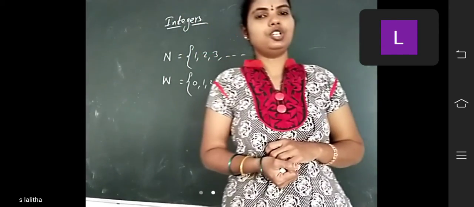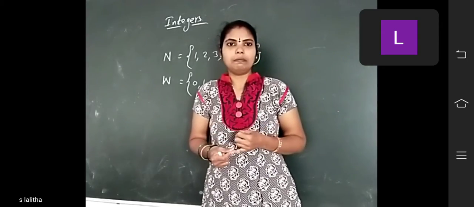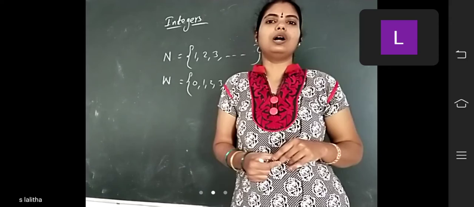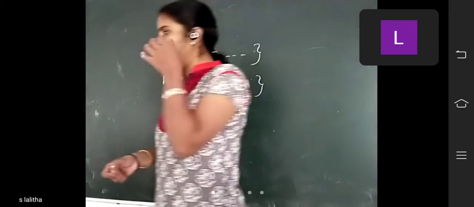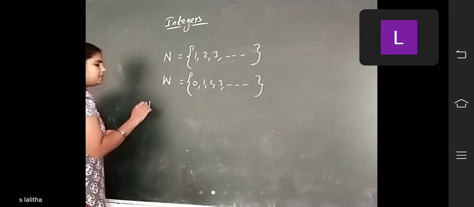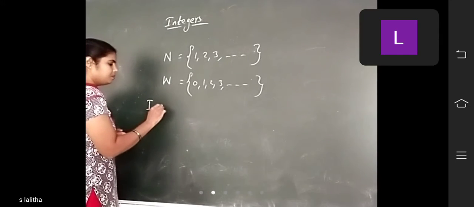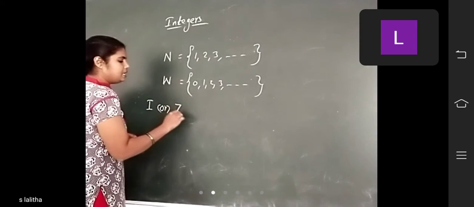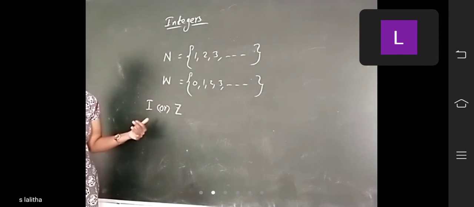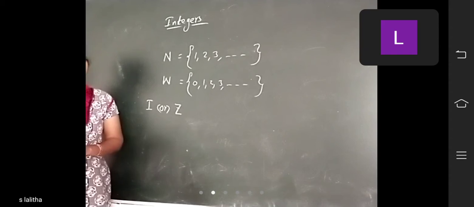What is the symbol of integers, children? Capital I or capital Z.